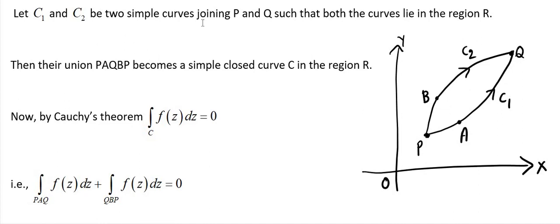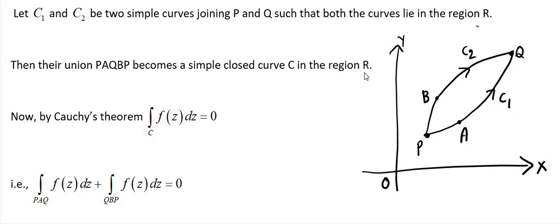So C1 and C2 are two simple curves joining P and Q such that both the curves lie in the region R. These two curves, C1 and C2 curves, lie in the region capital R. Then their union, observe, P, A, Q, B, P becomes a simple closed curve C. So this total curve is called C in the region capital R.